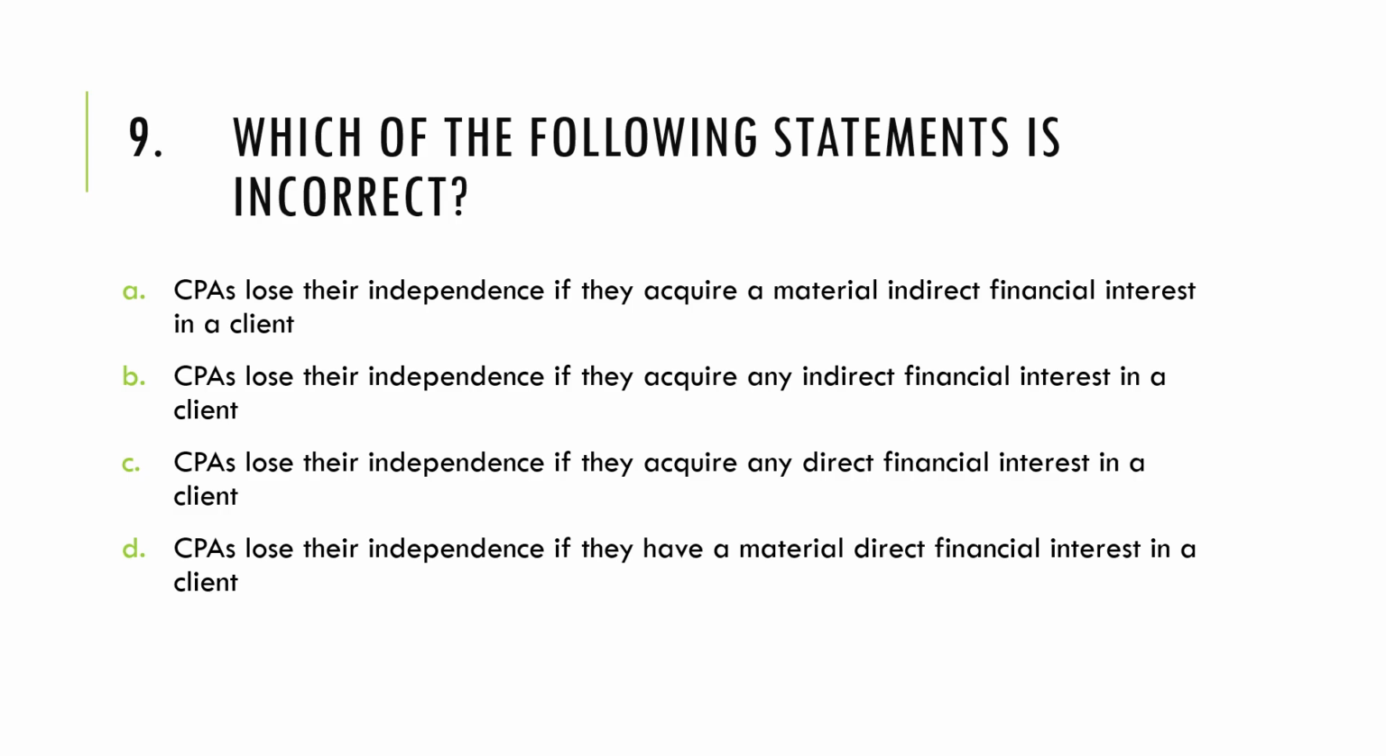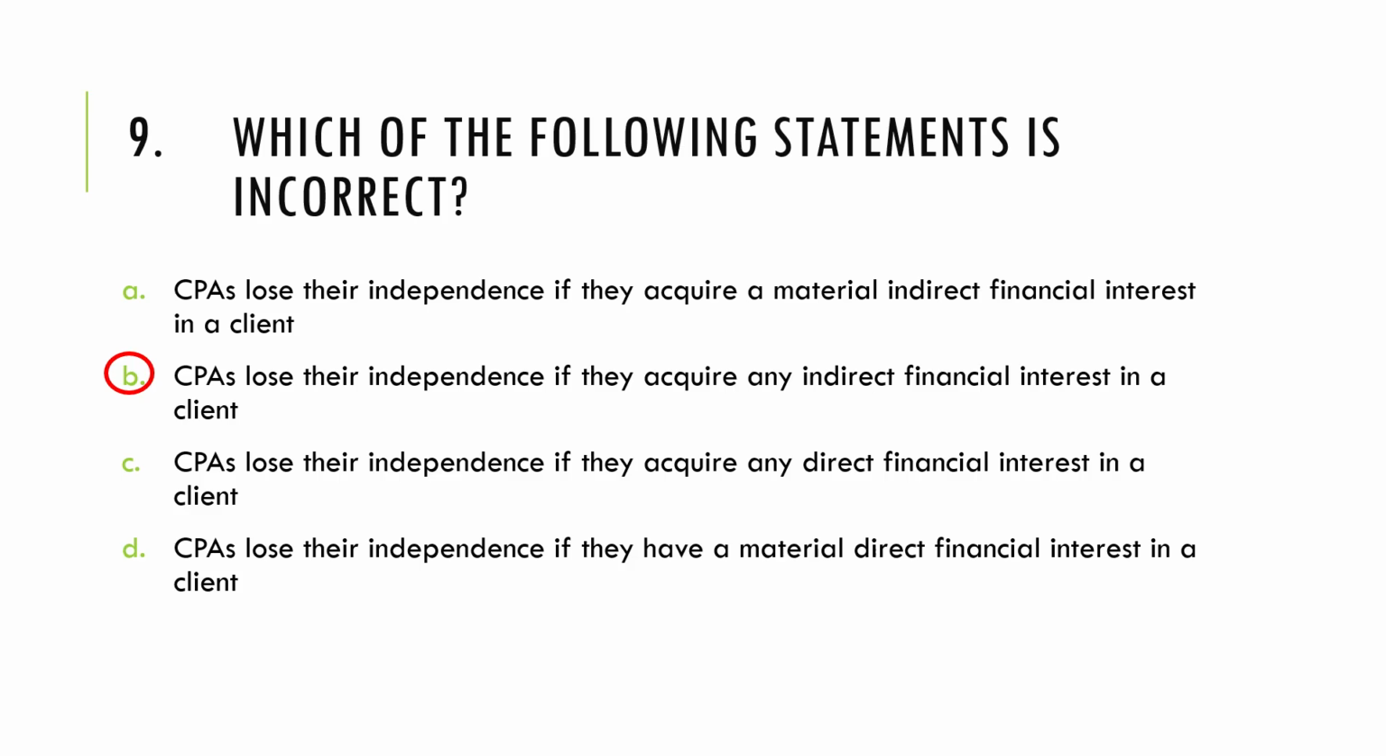Letter A says CPAs lose their independence if they acquire a material indirect financial interest in a client. And letter A is correct. Because this talks about indirect financial interest, materiality plays an important role. Since it is already material, then definitely the CPA's independence is threatened. Letter B, CPAs lose their independence if they acquire any indirect financial interest in a client. This will make letter B the incorrect statement, as again, for indirect financial interest to be a threat, it has to be material.